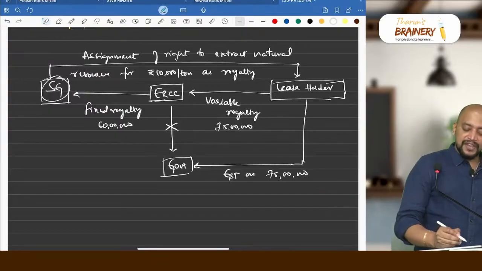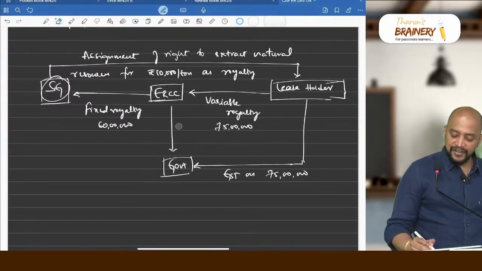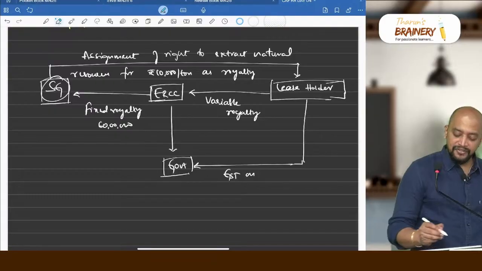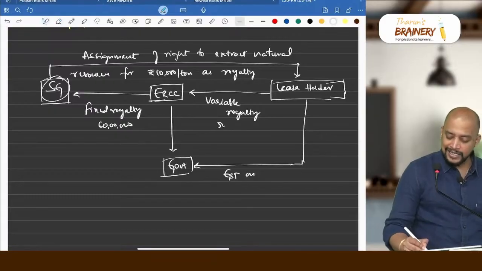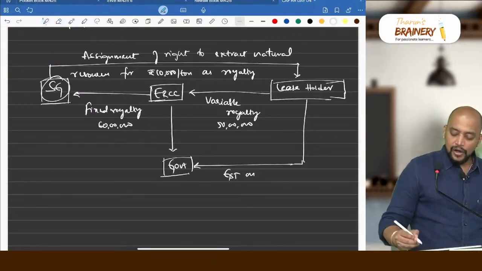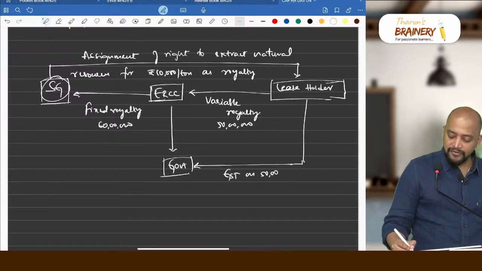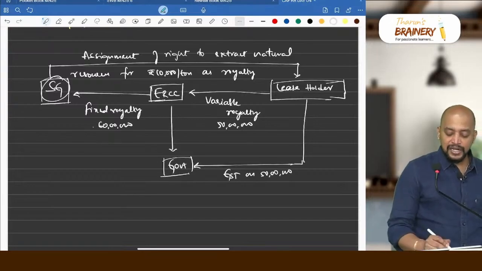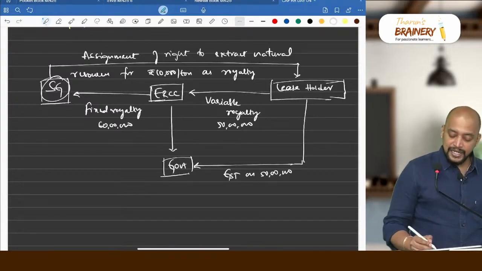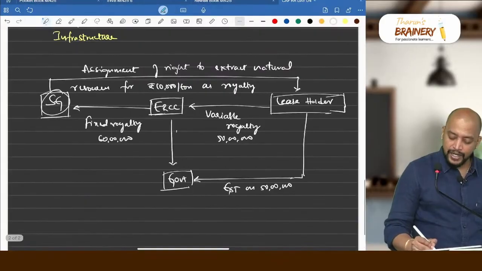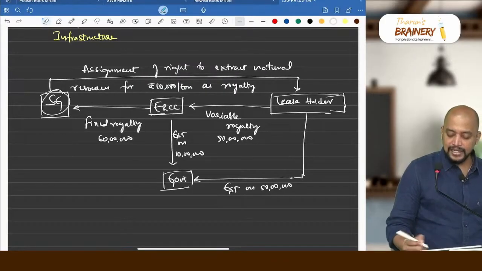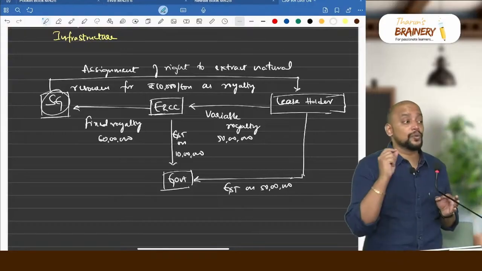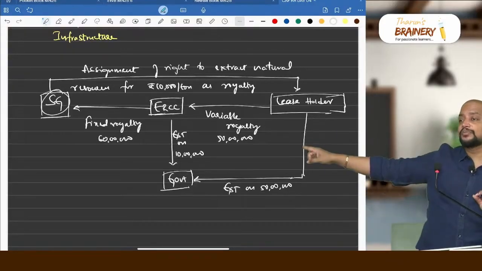Suppose the variable royalty is not 75 lakhs, but somewhere like 50 lakhs, and the leaseholder will already pay GST on 50 lakhs. Now the fixed royalty is 60 lakhs. So ERCC will pay GST on what? ERCC will pay GST on 10 lakhs. So ERCC is exempted to what extent? To the extent of variable royalty.